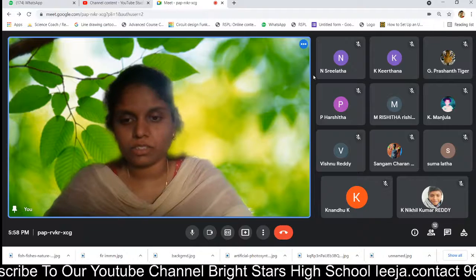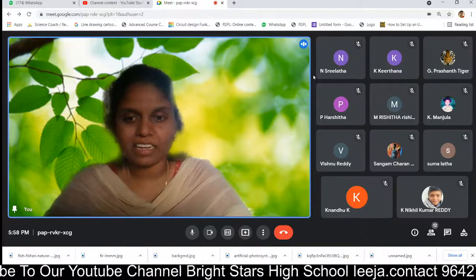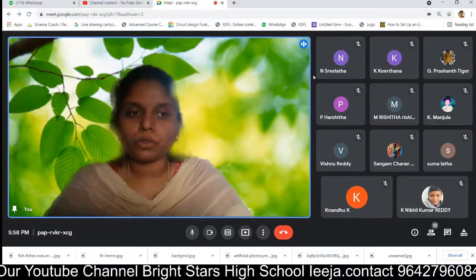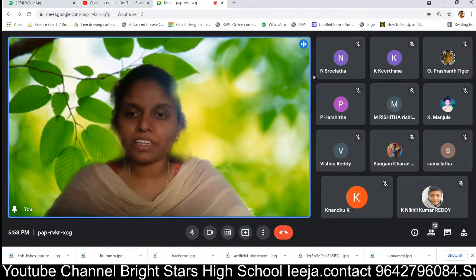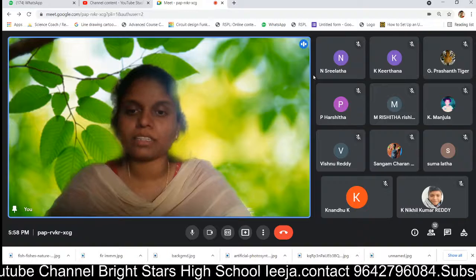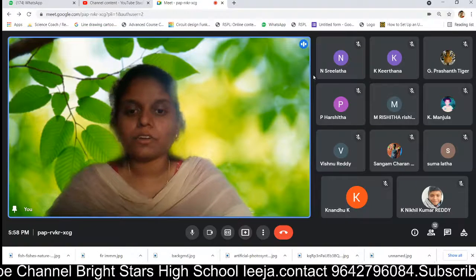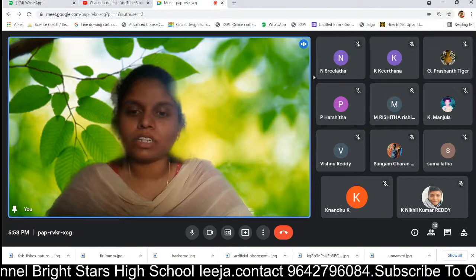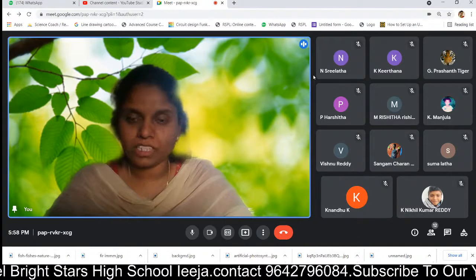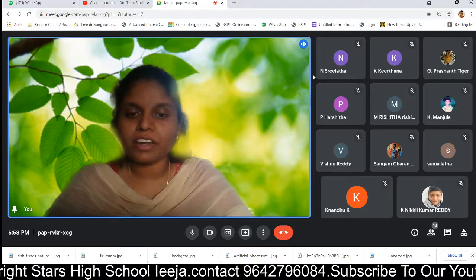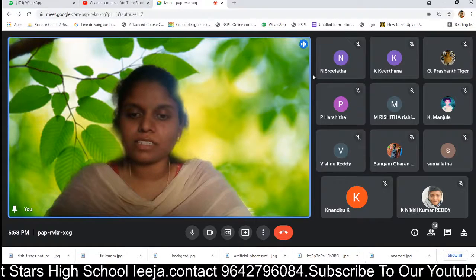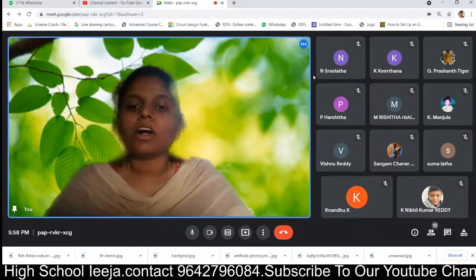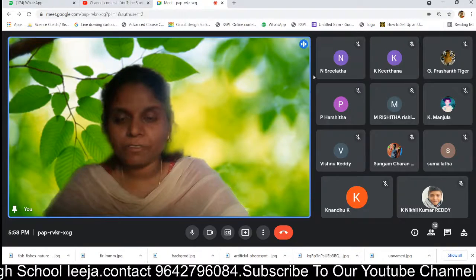Photosynthesis. Today is the second class and we are going to discuss photosynthesis. We are in chapter 1, nutrition, and the topic for today is photosynthesis. In today's class we will learn about the term photosynthesis, the factors that are essential for photosynthesis, and the role of green plants in providing food and oxygen for all living organisms.